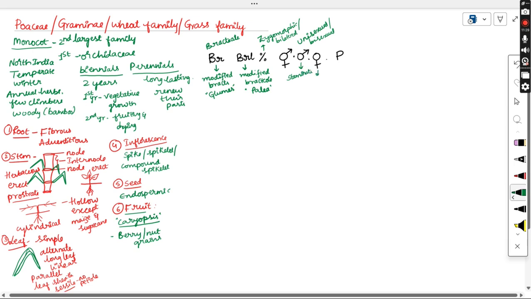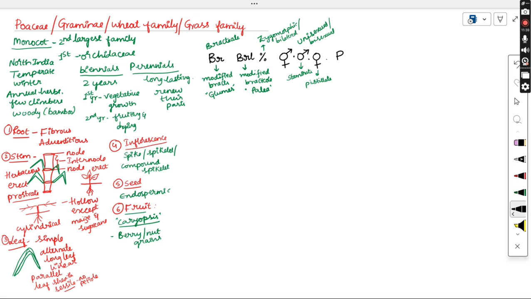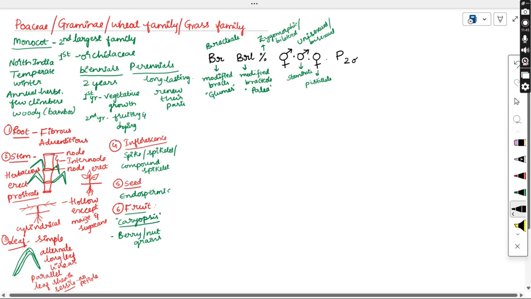If only female parts are present, we call it pistillate. That's why we mention any one of the possible cases. And as we said, calyx and corolla are not specific, that's why it contains the perianth. This perianth is also modified into structures called lodicules. Two to three lodicules are present. So this is a special case.